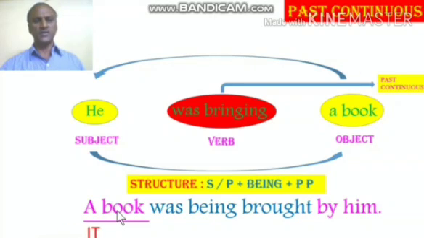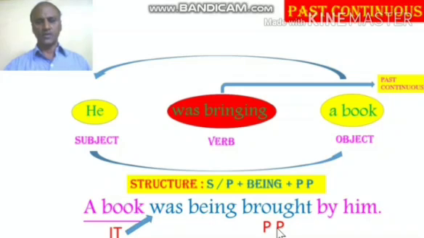A book, when you reduce the subject into personal number, it becomes it. Since it is singular, the verb has to be in singular. Next, being as given in the structure. And finally, you have got past participle. For the word bring, the past participle is brought. Hence, we get the answer, a book was being brought by him.